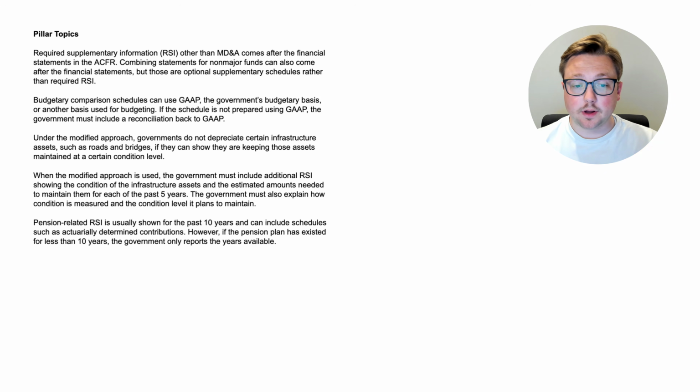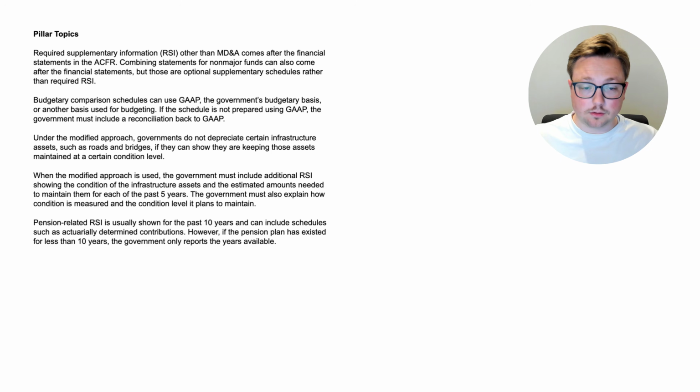Next is when the modified approach is used, the government must include additional RSI showing the condition of the infrastructure assets and the estimated amounts needed to maintain them for each of the past 5 years. The government must also explain how condition is measured and the condition level it plans to maintain. Finally, pension-related RSI is usually shown for the past 10 years and can include schedules such as actuarially determined contributions. However, if the pension plan has existed for less than 10 years, the government only reports the years available.